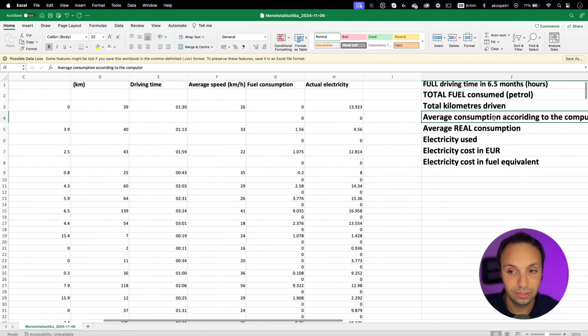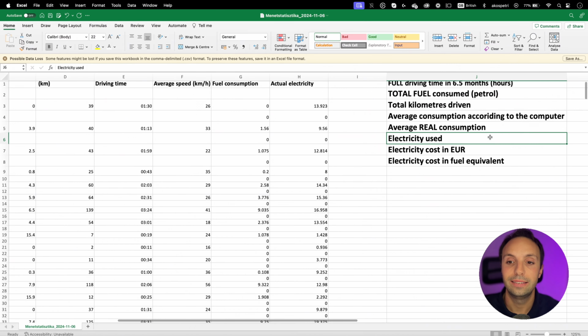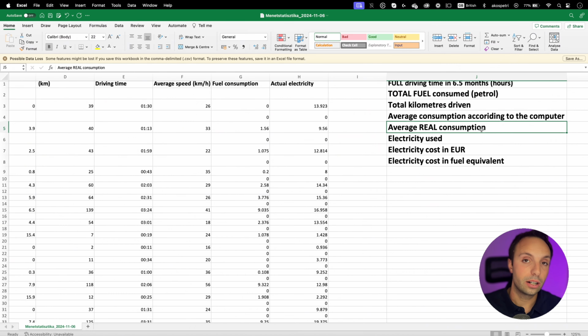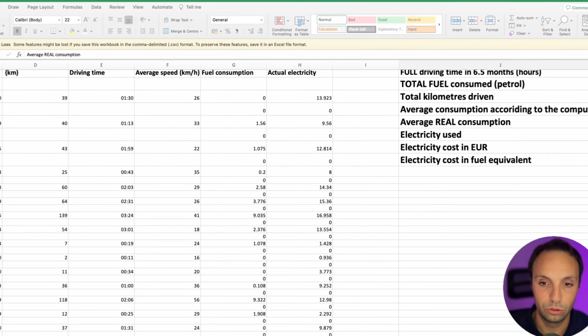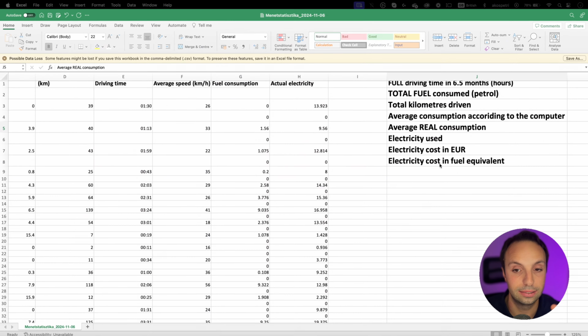What was the average consumption according to the computer, the average real consumption, which I calculated based on the electricity I use through these drives, right? Because you need to add that on the top. So it's just one thing that the Audi computer shows you X liters, but at the end of the day, if you are driving the plug-in hybrid, you need to add the average weighted fuel consumption of your electricity, and that's what we are going to be doing right here, right now, and you will see what adds it up on the top, how much it costed me in the last 6 months, right?